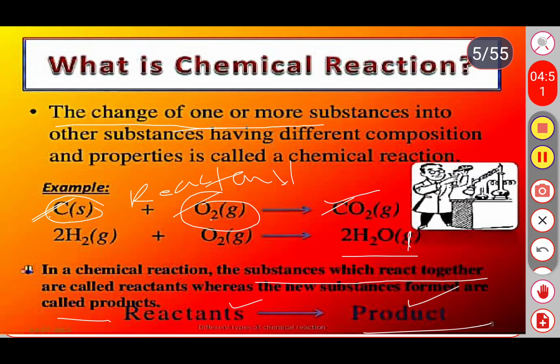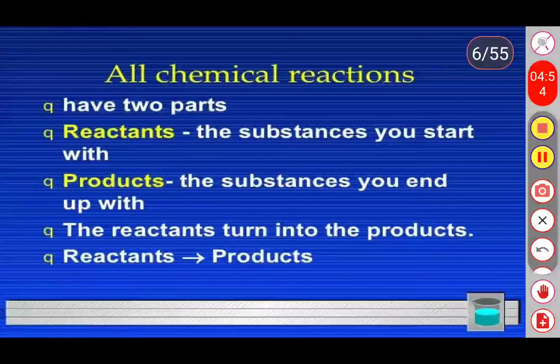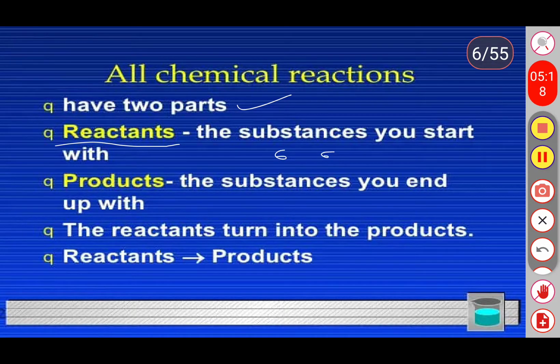See the next one. All chemical reactions have two parts. The first part is the reactant. What do you mean by reactant? The substances you start with. The two substances you are going to combine together are called reactants.